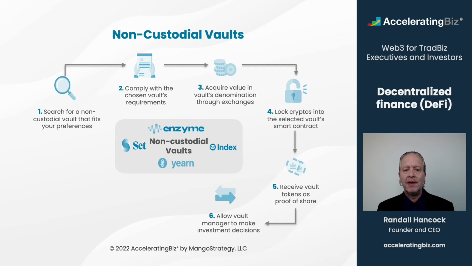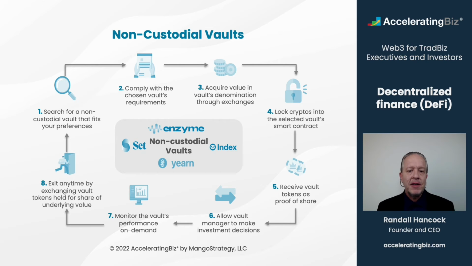The Enzyme protocol allows the vault's manager to make investment decisions based upon some number of predetermined transparent parameters. Managers can also charge predetermined management and performance fees. However, they can never withdraw investors' funds because investors maintain custody of their respective shares of the fund. Investors can monitor the vault's performance in real time and typically are able to exit at any time by exchanging their share of the vault's token that they hold for the underlying value.